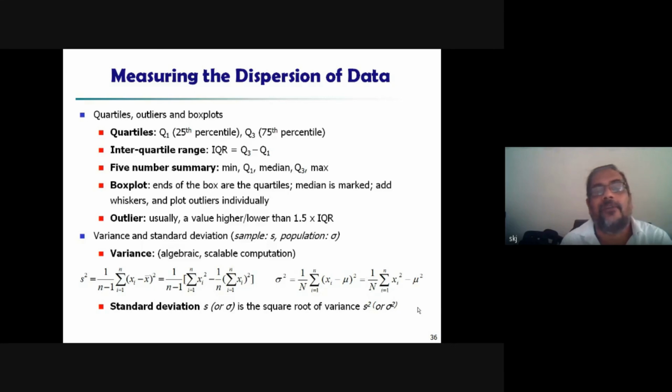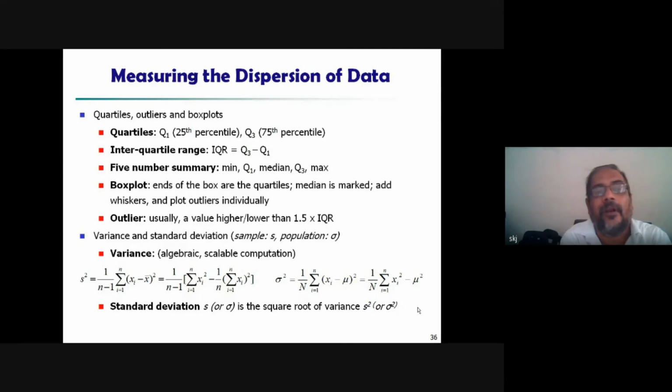Quartile, we have Q1, Q3, so 25th percentile and 75th percentile. Interquartile range, IQR, this we discussed. Five number summary: five values we also use, minimum value, then first quartile, then median, then third quartile and maximum value.